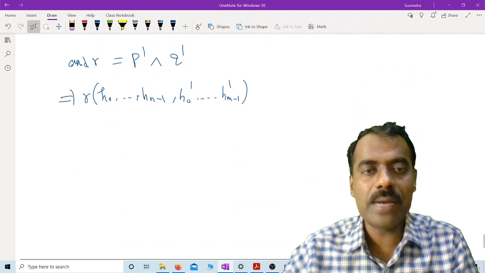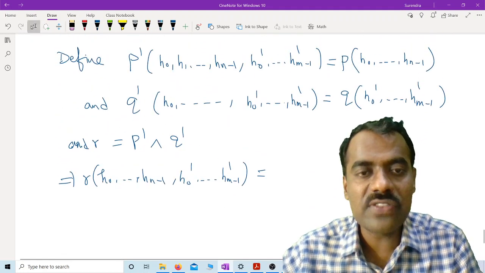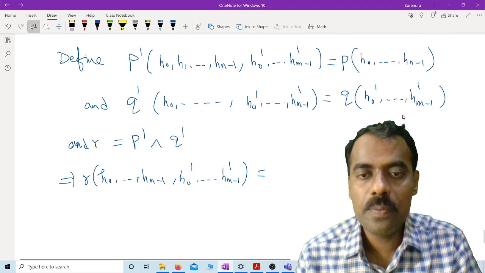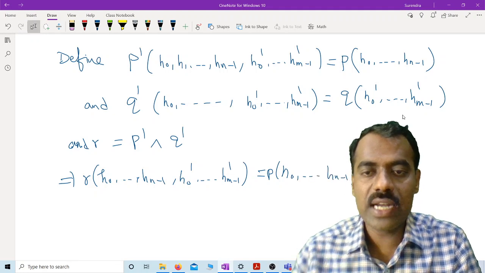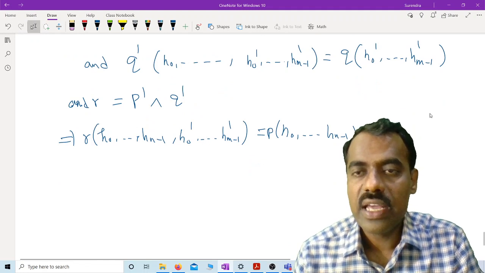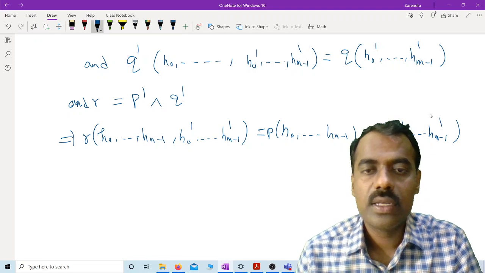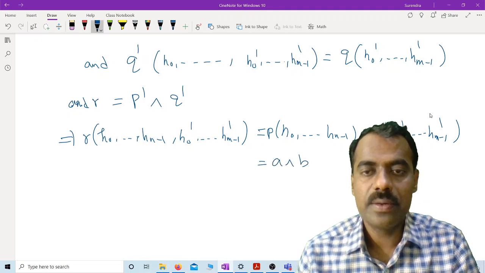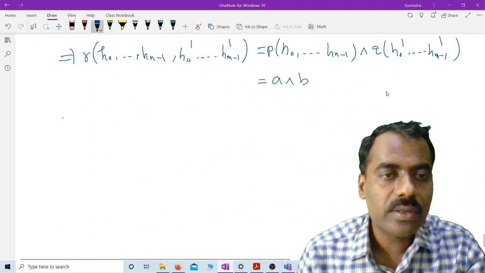What will this value become? This value is P prime evaluated at these values, but P prime evaluated at these values is P of H naught up to Hn minus 1 meet with Q of H naught prime up to Hm minus 1 prime. This is the same as A meet B. Is this clear?